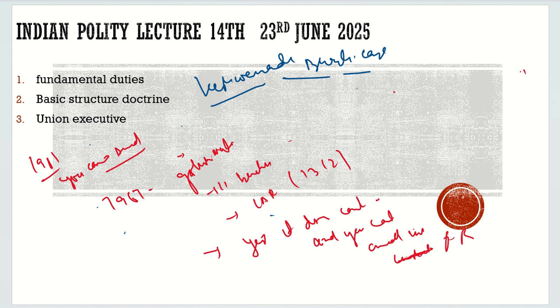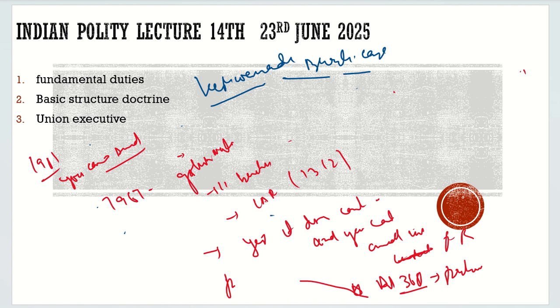And also the point which was raised here was that Article 368 does not give power to the parliament to amend the constitution. People were confused. Sir, how does it not give the power to the parliament to amend the constitution? The court said, look at Article 368, look at the title.